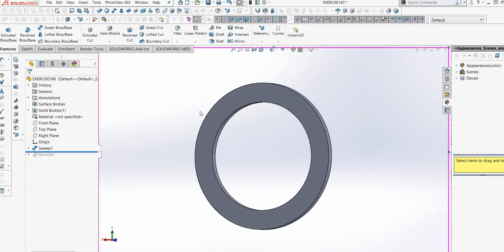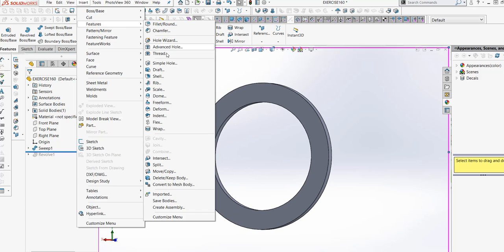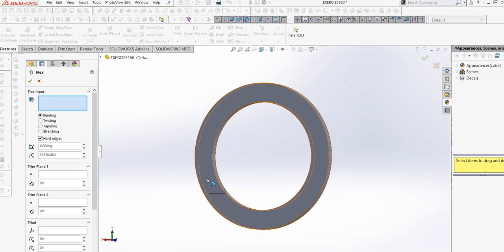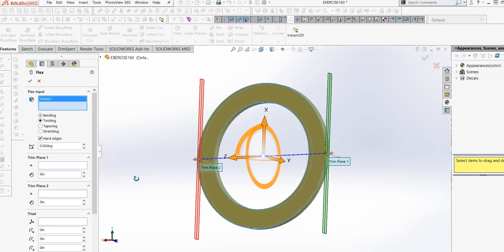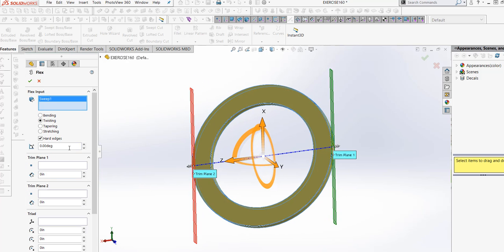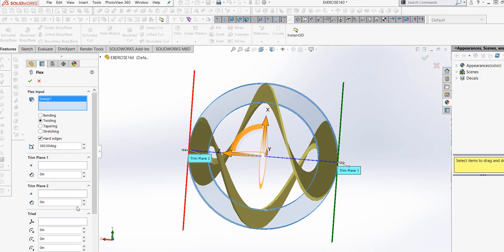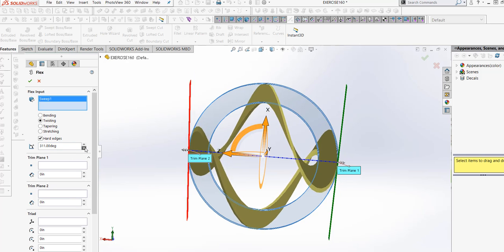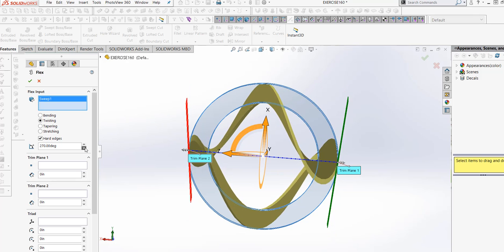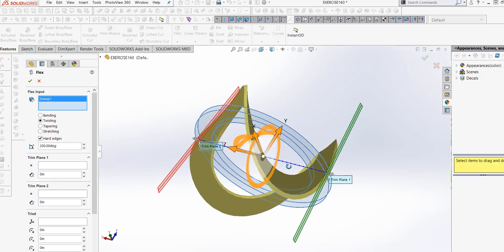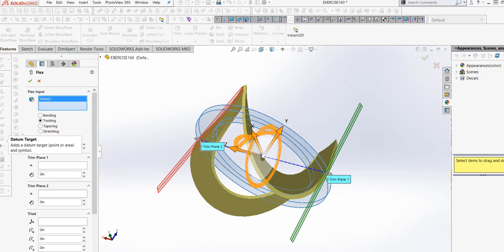So we have to use Flex first in order to make it the right way. So this one is flexed and twisting. So 360 or less than that. At 200. 300.